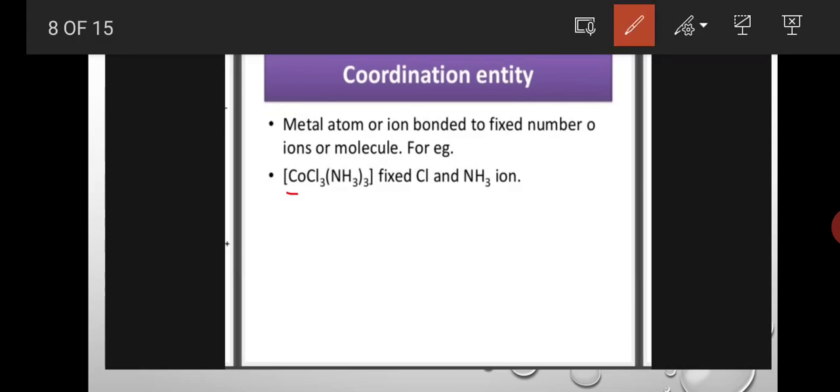In this complex, the central metal is cobalt, and the cobalt coordination number is 6. So based on that number only, ligands are present: a total of 6 ligands, 3 chlorine ligands and 3 amine ligands. That number is fixed.